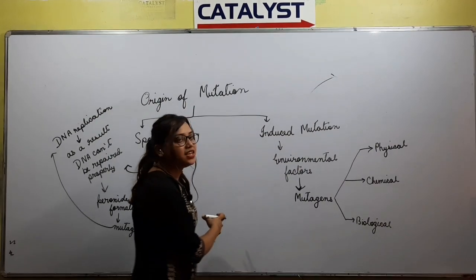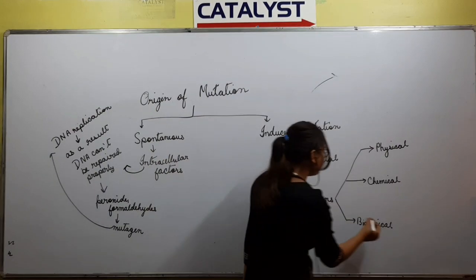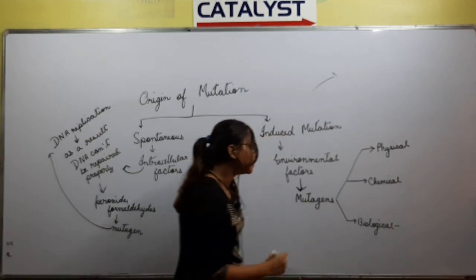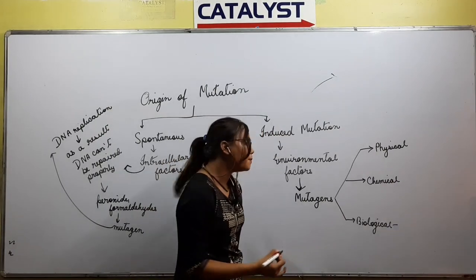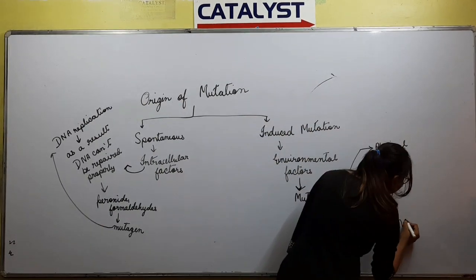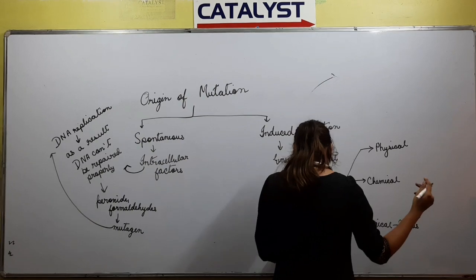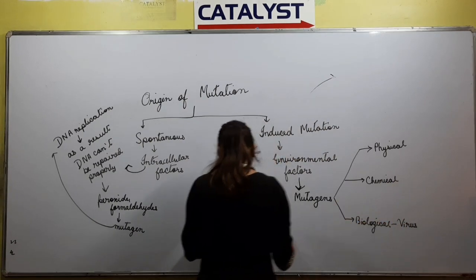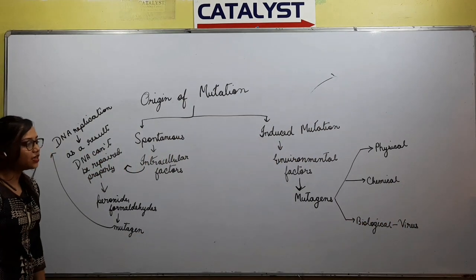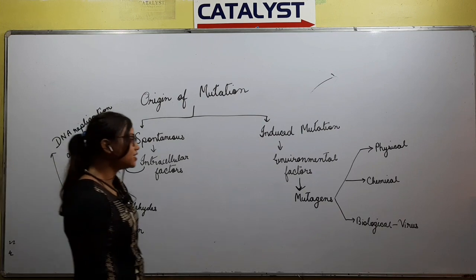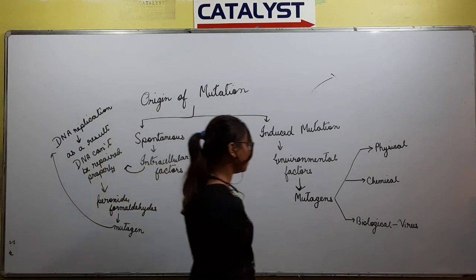So in case of induced mutation, mutagens can be of three types: physical, chemical, or biological. Biological mutagens can be viruses, which can damage the cell. Viruses can cause mutation in the host cell. So viruses act as a biological mutagen.